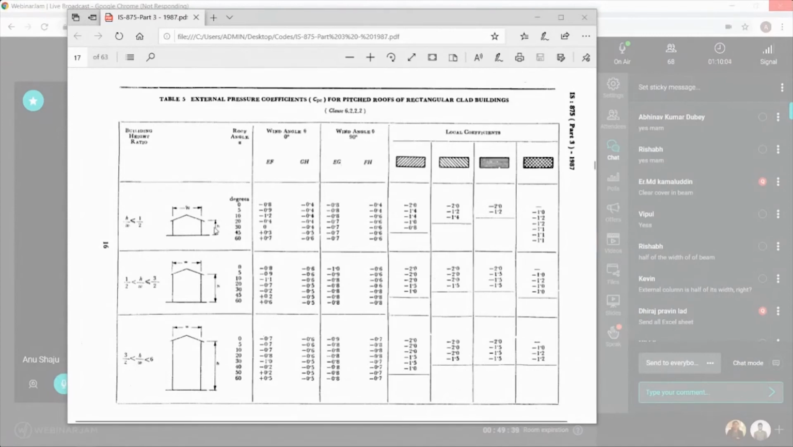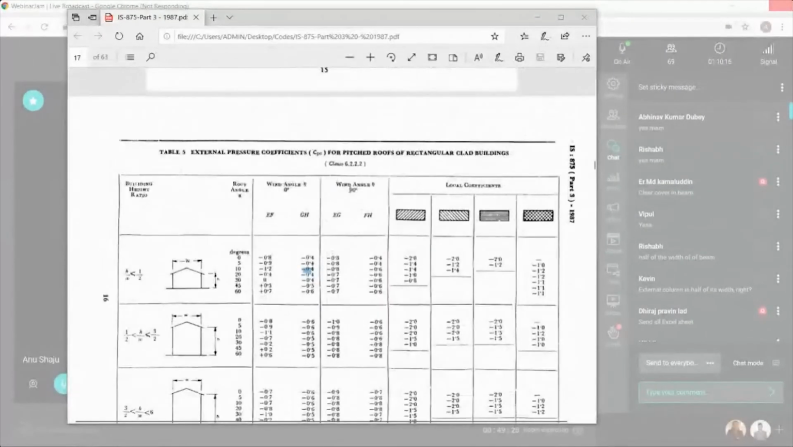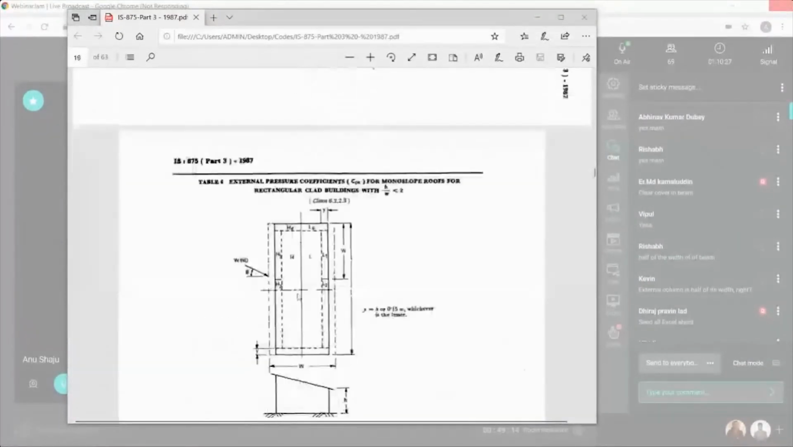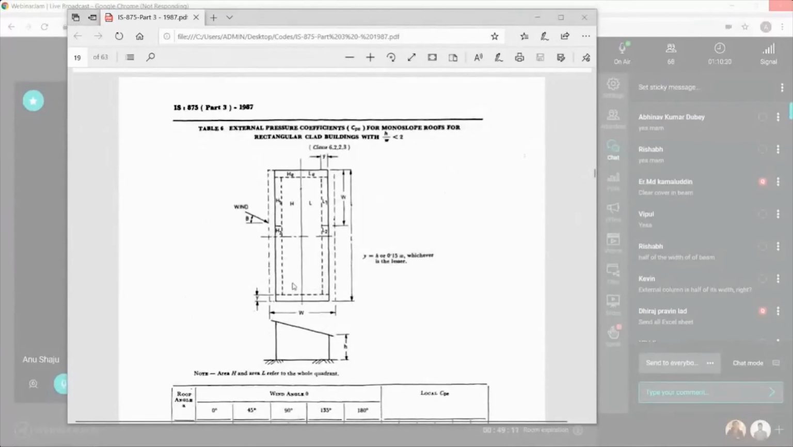If your building is 10 degree slope, then you have to multiply the EF factor with 1.2 and the GH factor with minus 0.4. And for the wind angle theta equal to 90 degree, you have to multiply your factor with 0.8 and 0.6. This is how you calculate for a single pitched roof. And next is the monoslope roof. So we have two types for roofs and one for walls. This is how you calculate the external coefficient, CPE value, for wind load for monoslope roofs.